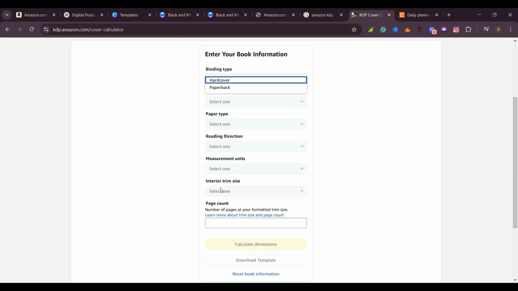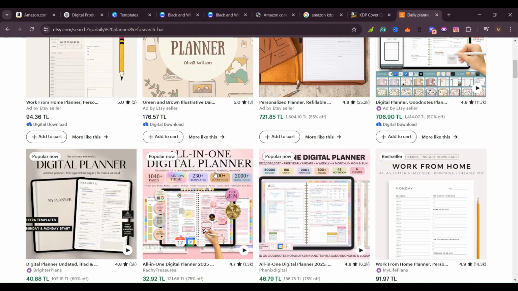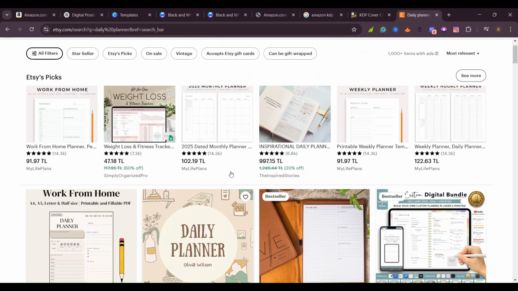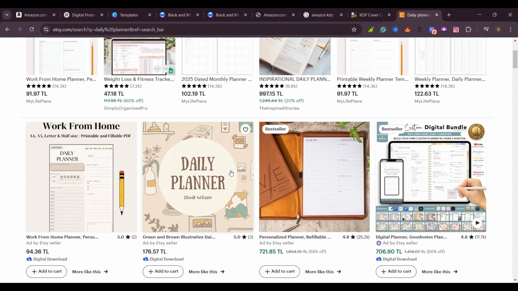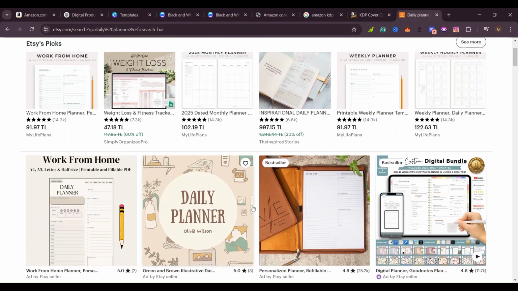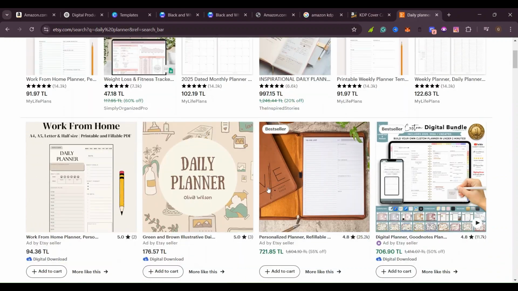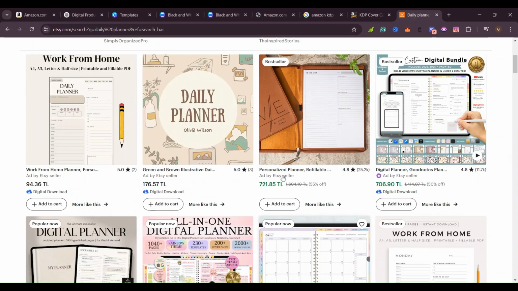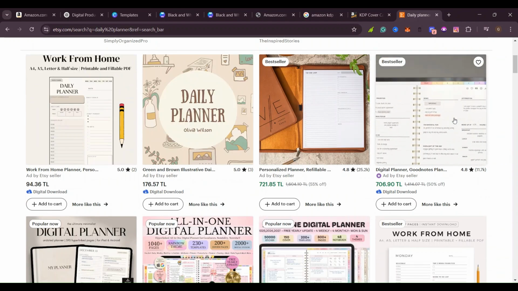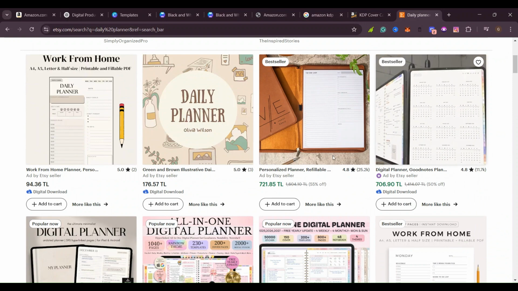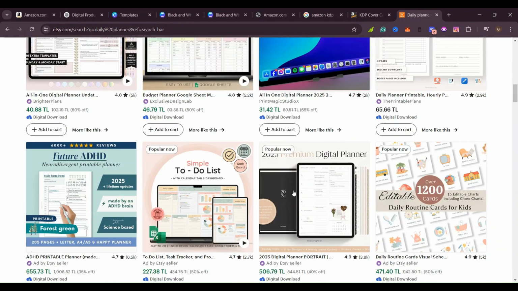Then you go ahead in Canva, design your cover, and after that, the next step is to download your book on Amazon. And you can still also come here on Etsy and sell the same book that you have made in Canva. As you can see, these people are doing it already. Yes, so these planners, they take them from Canva and they bring them here on Etsy and they sell them. So you can go ahead and do this, and sell it also on Etsy if you want to make multiple streams of income.